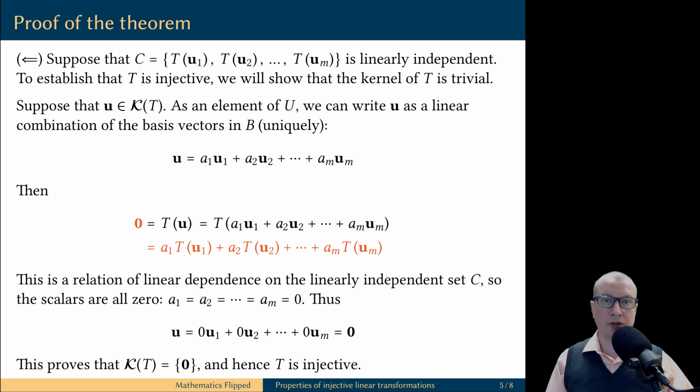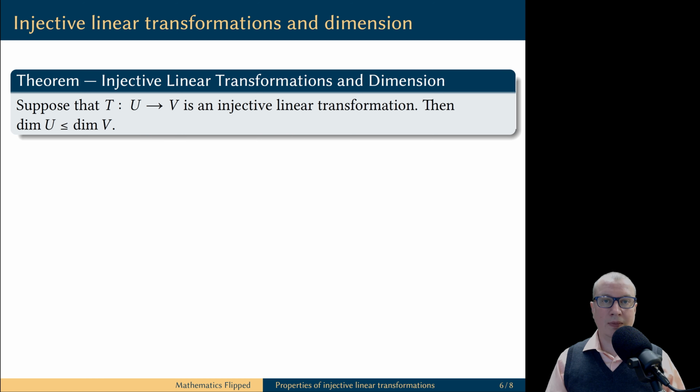Therefore, the kernel of T is trivial. This means T is indeed an injective linear transformation. Next, let's observe that if we have an injective linear transformation from the vector space U to the vector space V, then the dimension of the domain U cannot exceed the dimension of the codomain V.